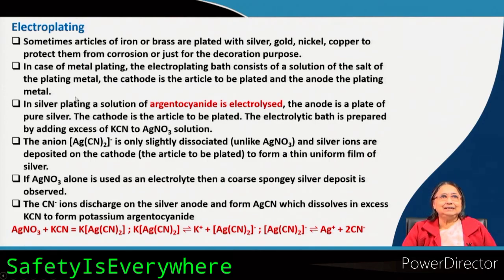That is why it is written here that it is only slightly dissociated, it is in equilibrium, and it produces silver ion, which will be deposited on the cathode to make the silver plating. But if you use silver nitrate, then this type of thin film will not be produced, instead you will get a spongy silver deposit which is not wanted, okay.